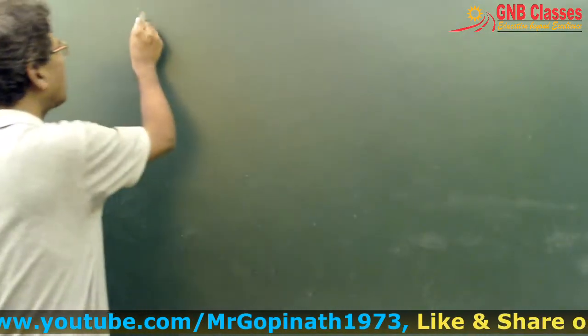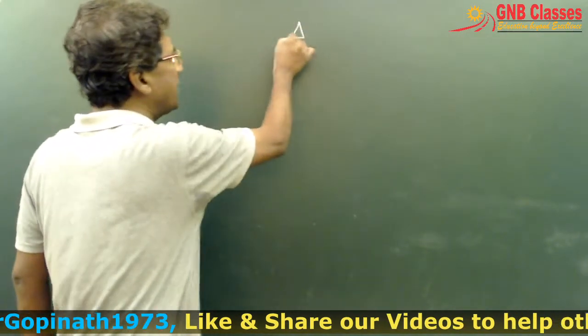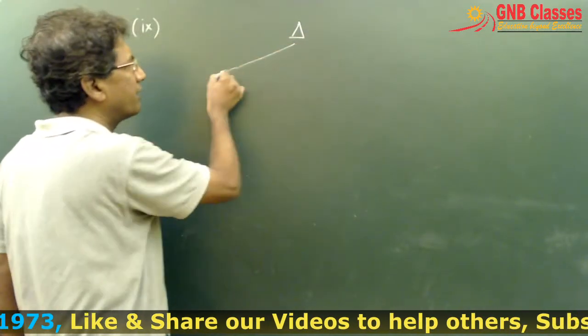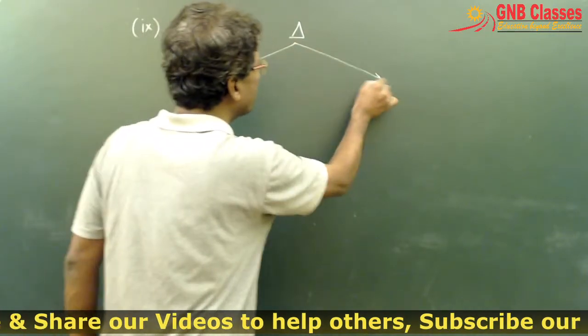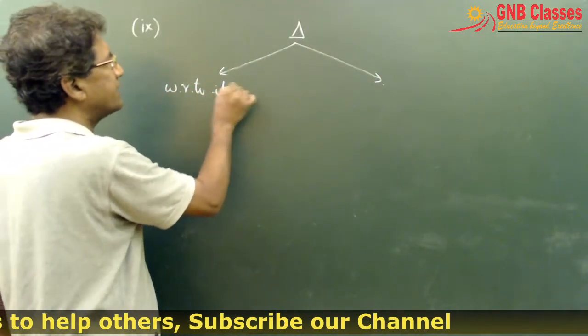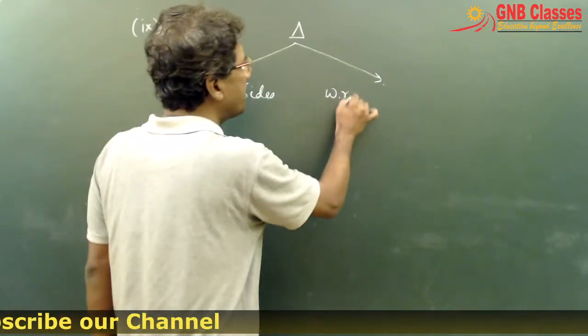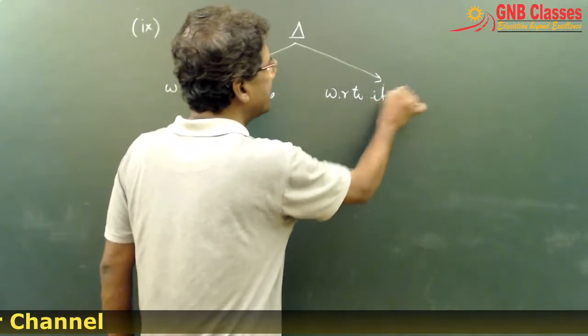Now the ninth property is, any triangle can be broadly classified in two groups with respect to its sides and with respect to its angles.